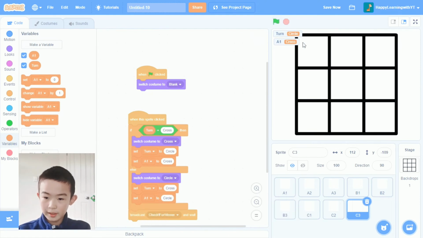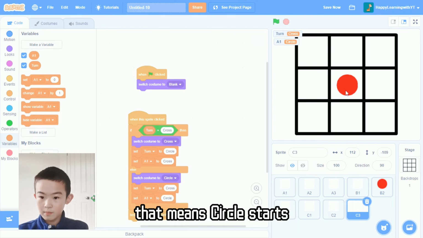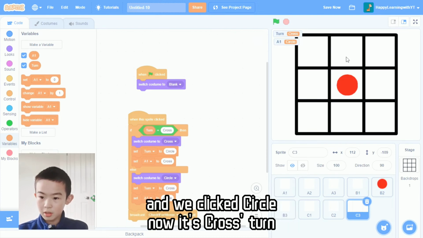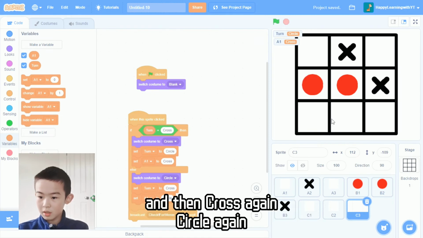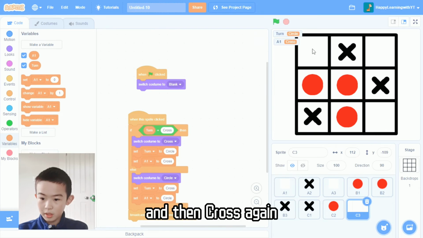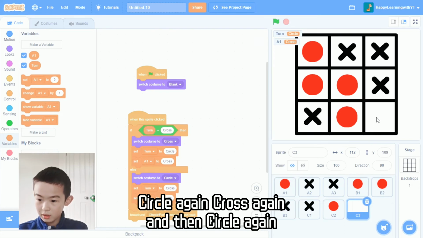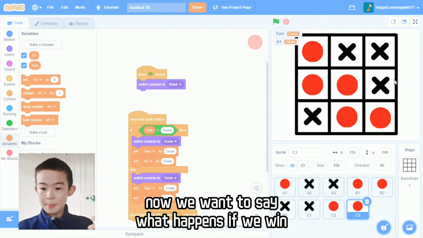Now it says circle, so it means circle starts. We've clicked circle, now it's cross's turn. Click cross, then circle again, then cross again, circle again, cross again, and then circle again. So now we want to say what happens when we win.